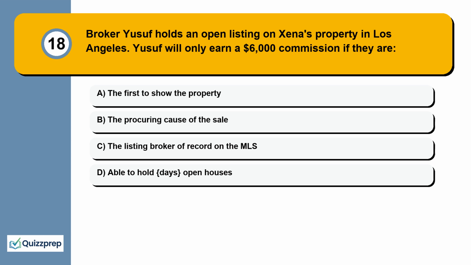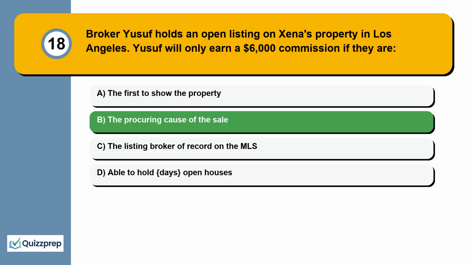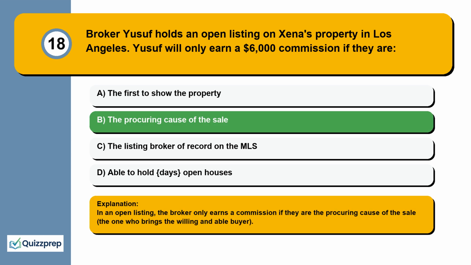Question 18. Broker Yusuf holds an open listing on Zina's property in Los Angeles. Yusuf will only earn a $6,000 commission if they are the first to show the property, the procuring cause of the sale, the listing broker of record on the MLS, able to hold open houses. In an open listing, the broker only earns a commission if they are the procuring cause of the sale, the one who brings the willing and able buyer.